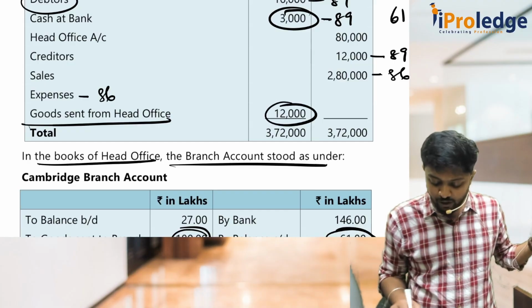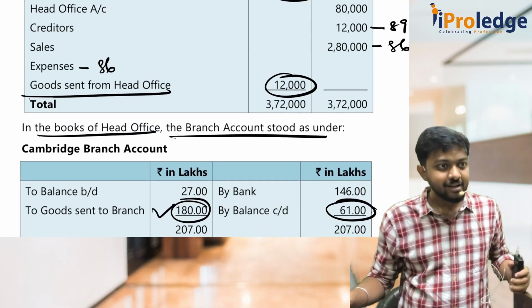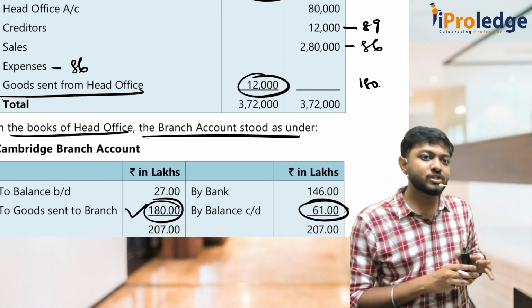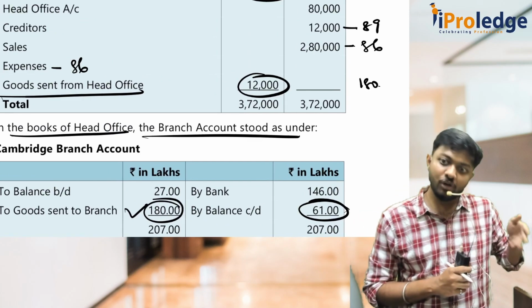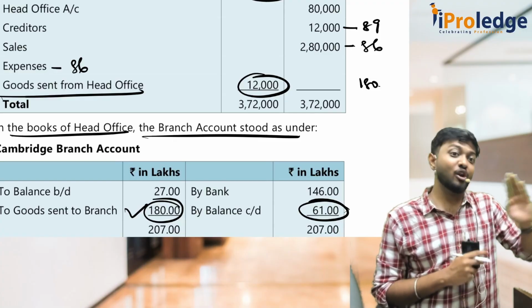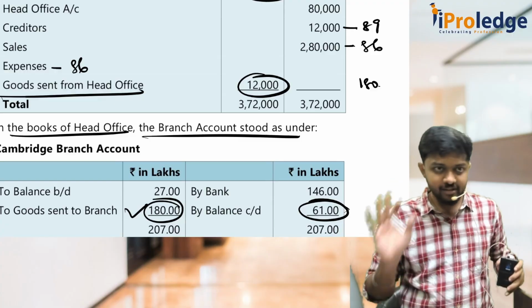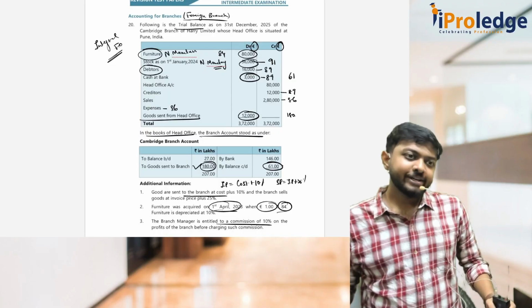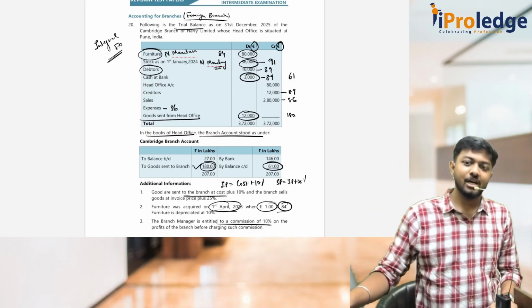That means whatever is received by the branch is whatever is sent by HO. Don't you think then this 12,000 is nothing but this 180? So we will take it directly at 180. We will not convert it, because goods received from HO in our books is equal to goods sent to branch in HO books. We will not convert it. Are you getting it, all of you? So using this, I will convert it into a rupees trial balance. Understood?